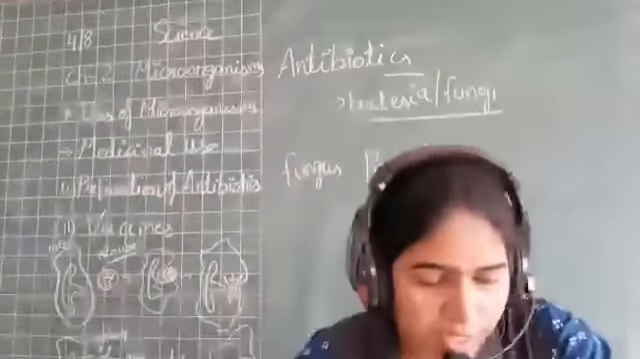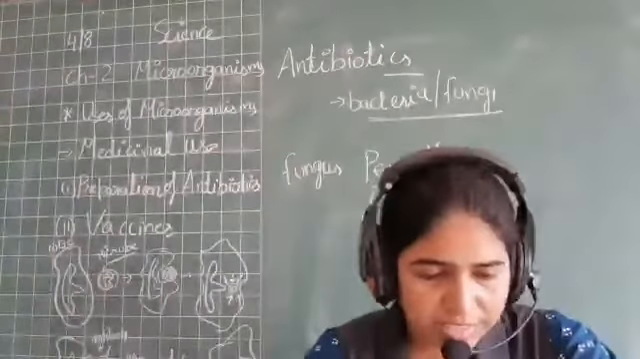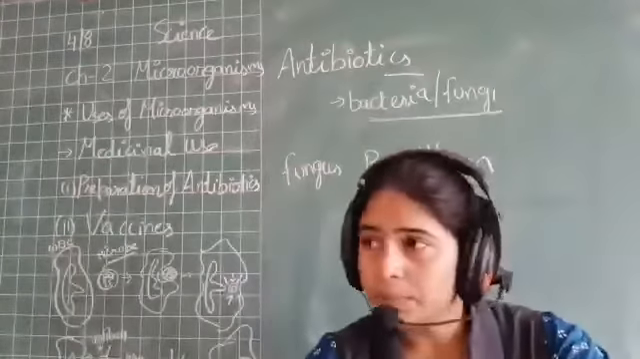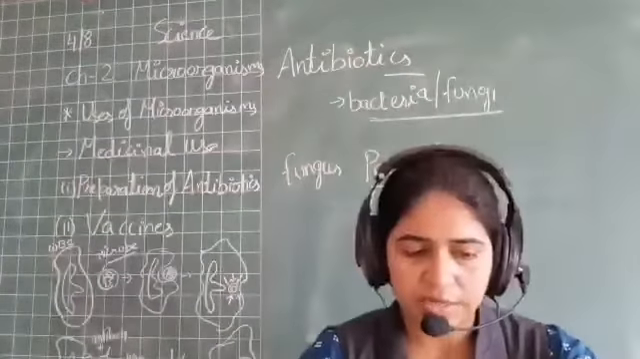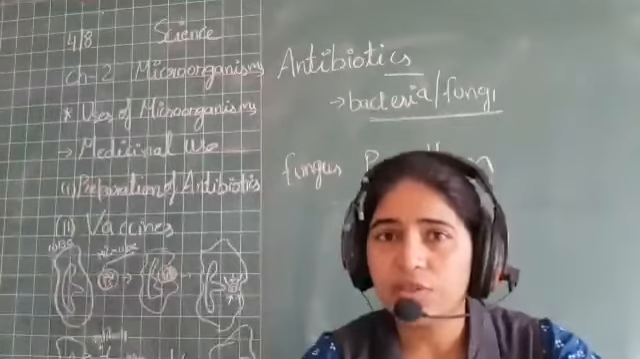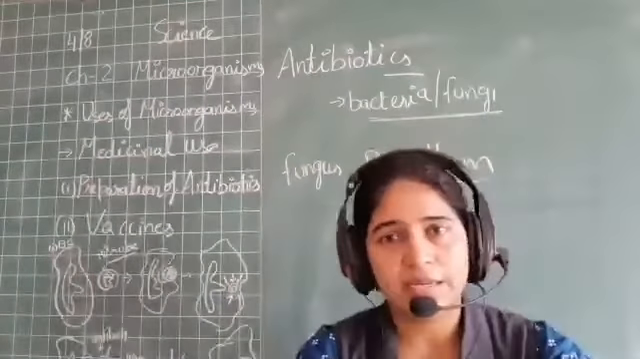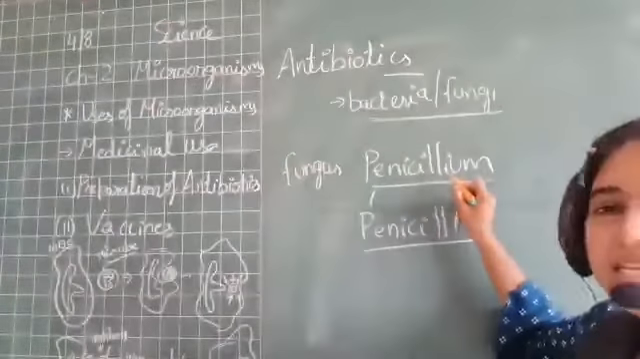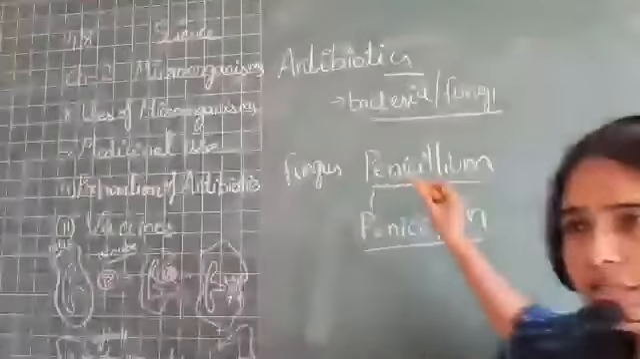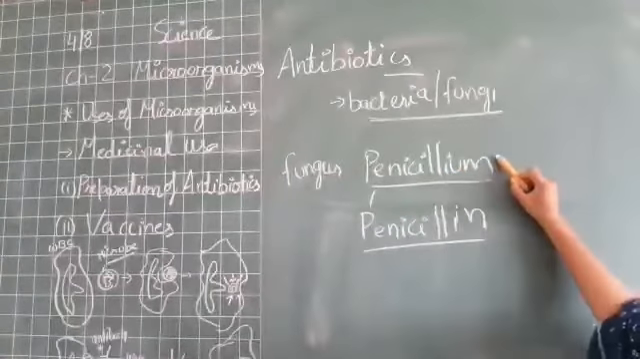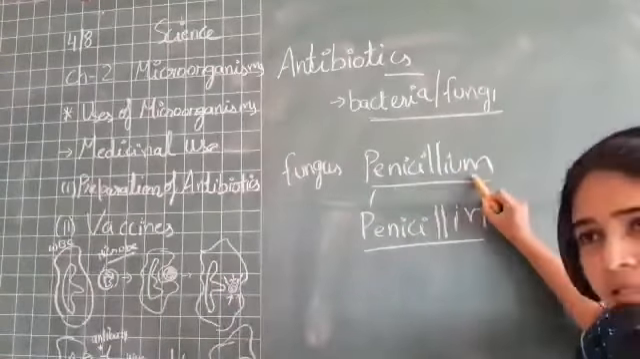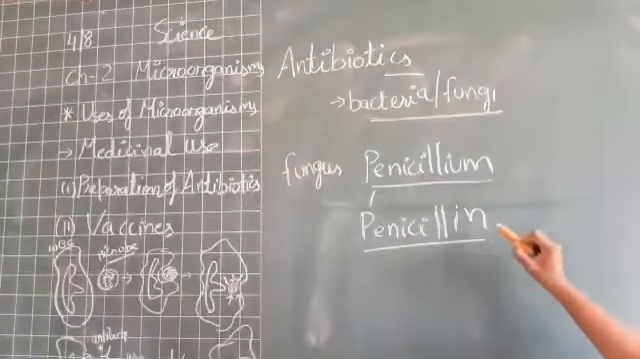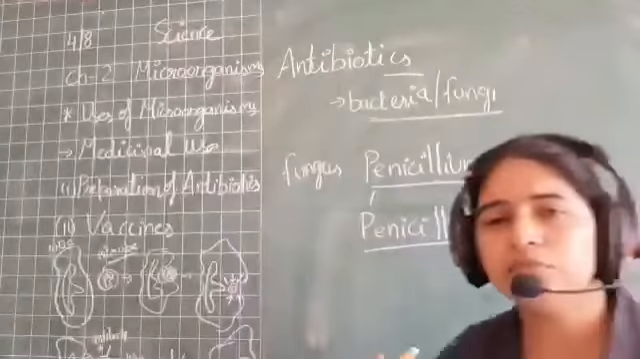So take out your science books, page number 28. On page number 28, you can see on the left side, key facts. In key facts, underline this, an MCQ can be framed from this part. That is the fungus penicillium. This is the name of the fungus, and from this fungus the medicine penicillin was obtained by Alexander Fleming.